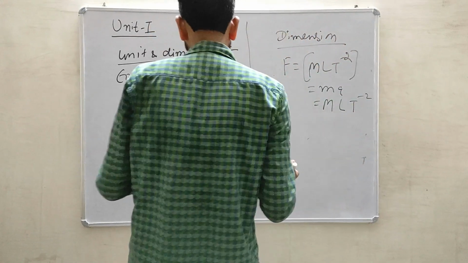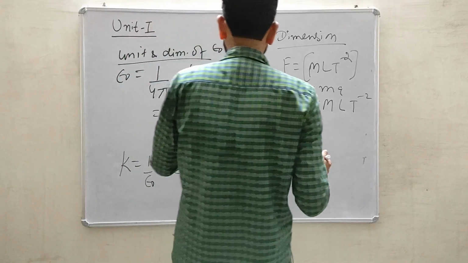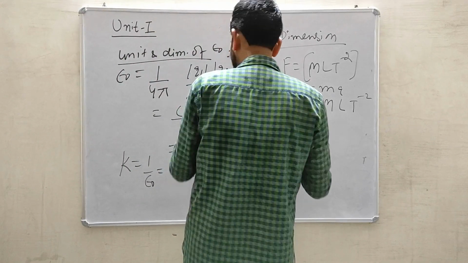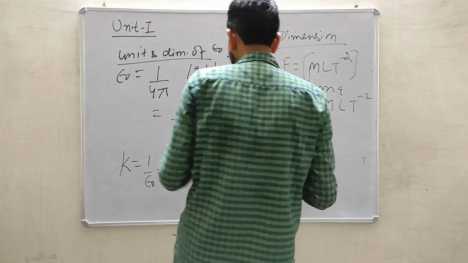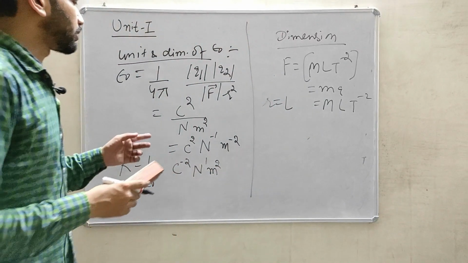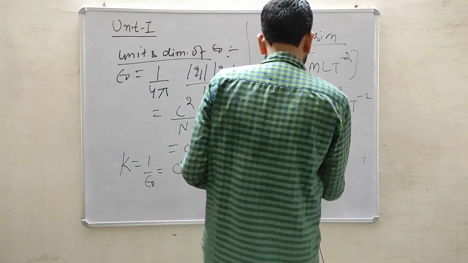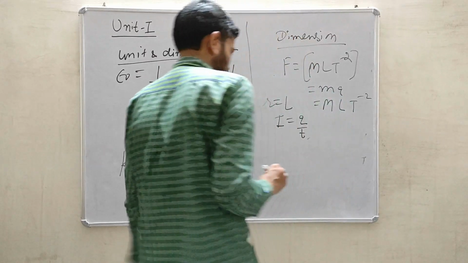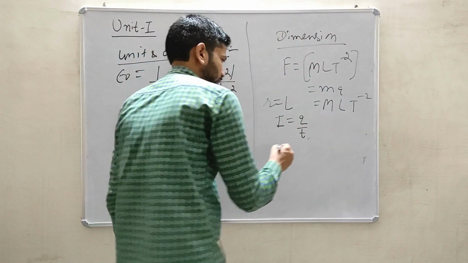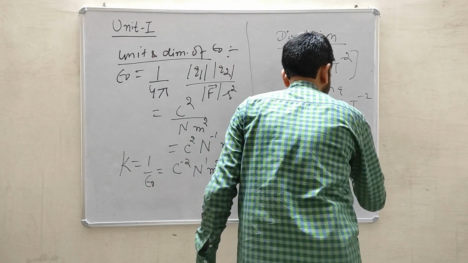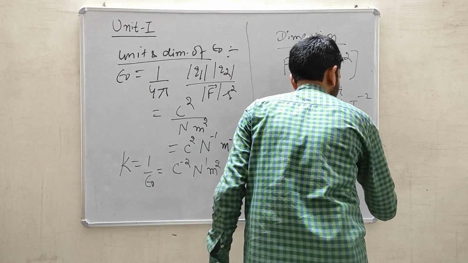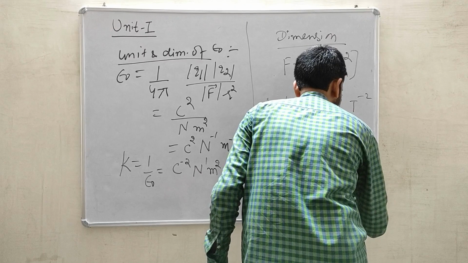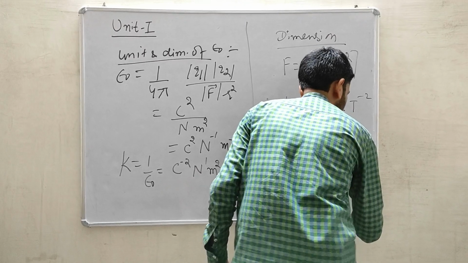And the dimension of R is L, and the charge dimension can be calculated easily from the current and charge relation. The dimension of current is ampere, so the ampere will go like this, and charge by time, so the dimension of charge will be AT.